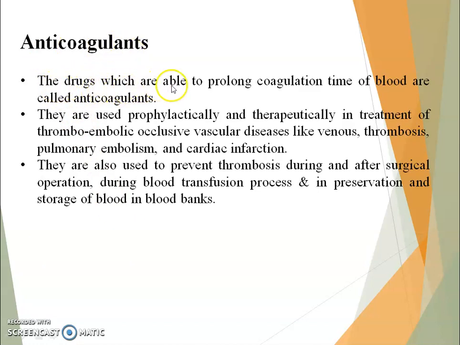Anticoagulants. The drugs which are able to prolong the coagulation time of blood are called anticoagulants. They are used prophylactically and therapeutically in the treatment of thromboembolic occlusive vascular disease like venous thrombosis, pulmonary embolism, and cardiac infarction. They are also used to prevent thrombosis during and after surgical operation, during blood transfusion process, and in preservation and storage of blood in blood banks.